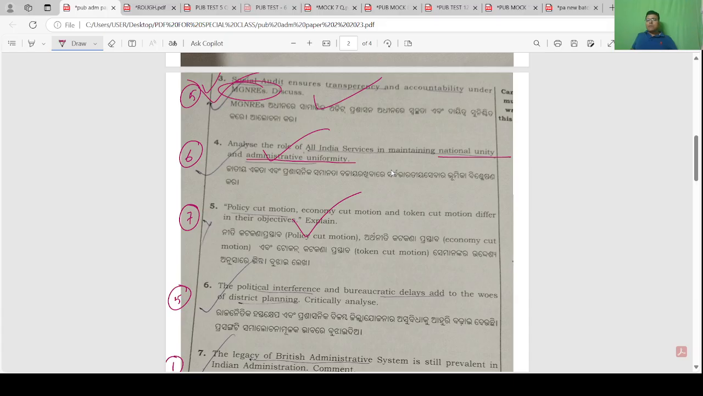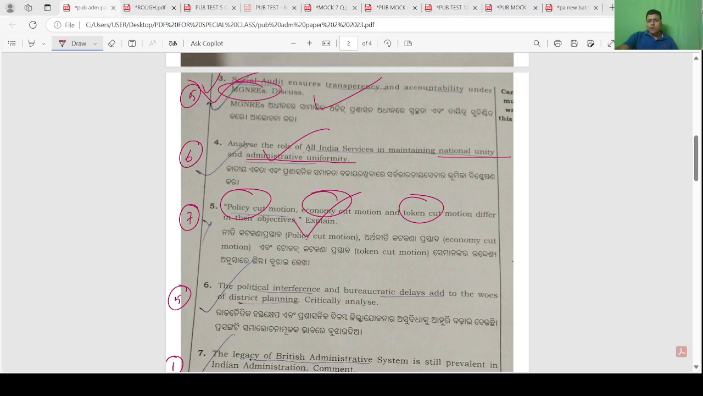After the budget is presented in parliament and the 24 departmental standing committees study the budget, parliament debates, discusses and moves motions, and one of the motions is the policy cut, economic cut and token cut. These three are parliamentary control over public expenditure but they differ in their objective. Policy cut rejects the policy outright: if the executive demands a certain amount, parliament gives rupees 1, that means parliament outrightly rejects the policy of the executive.